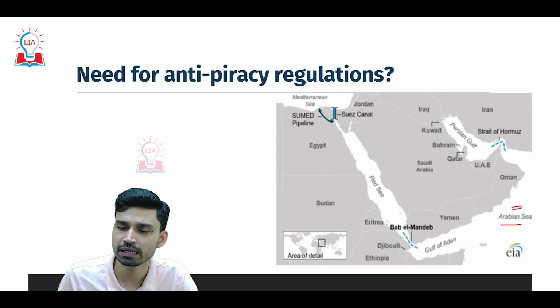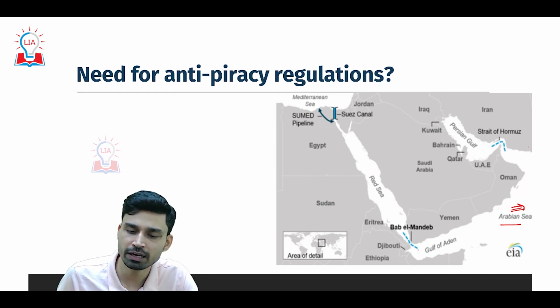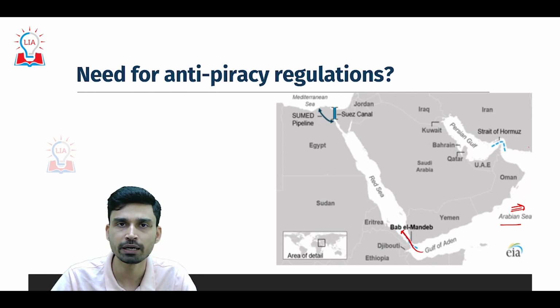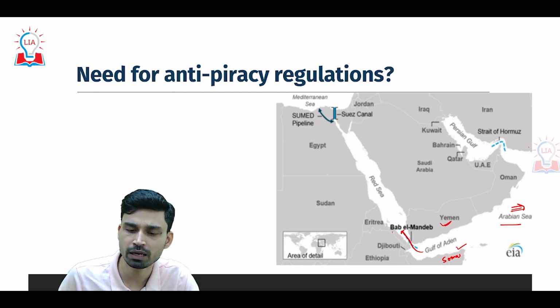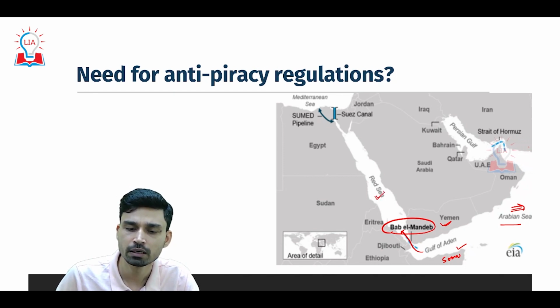So you understand that if you go east of the Arabian Sea, here we have the Indian coastline, and here we have a very important maritime transportation network of the world that passes through the Gulf of Aden. The Gulf of Aden separates Somalia of Africa from Yemen of Arabia. Then from the Gulf of Aden we have a strait, the Bab al-Mandab Strait, and this strait connects the Red Sea with the Arabian Sea.